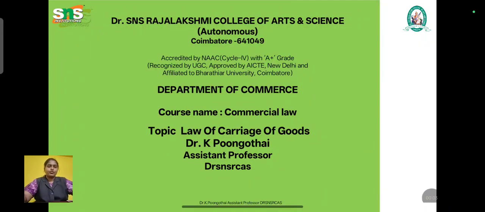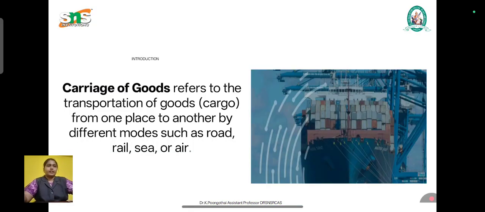Pungode. Now we are going to discuss the topic carriage of goods. Carriage of goods refers to the transportation of goods from one place to another by different modes such as roadway, airway, railways, etc. It is an essential part of trade and commerce, ensuring that the product reaches the consumer, business or market safely and efficiently. That is the most important thing in a business. So that is known as carriage of goods.